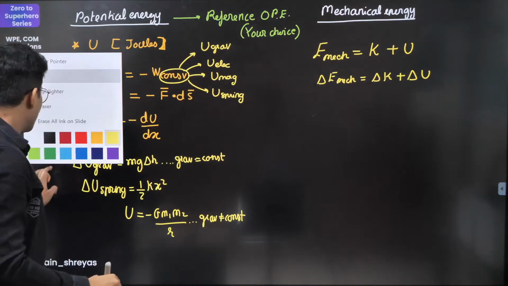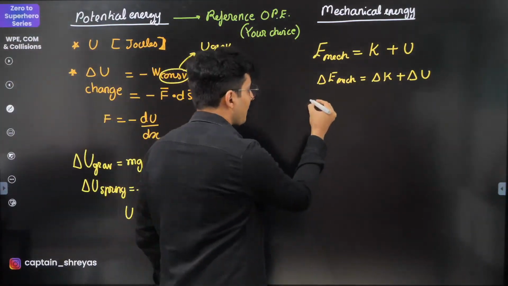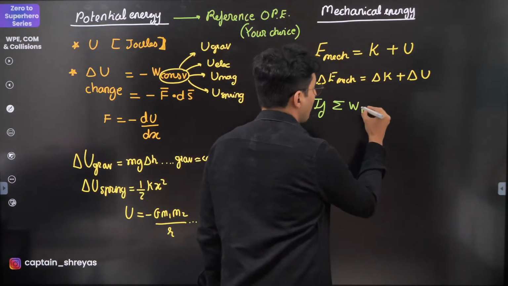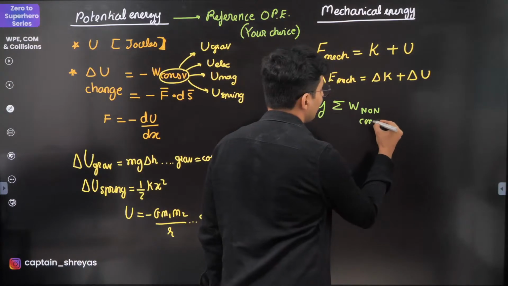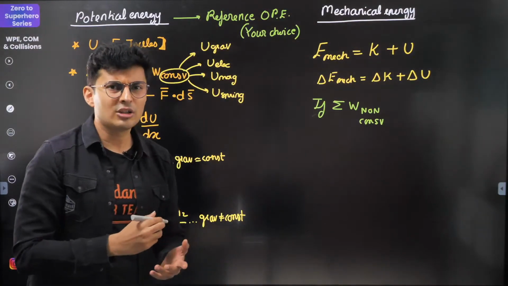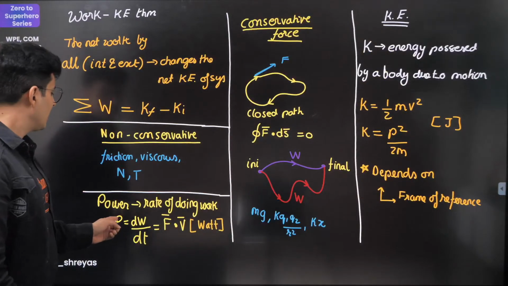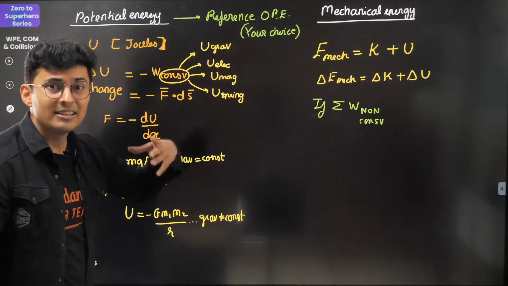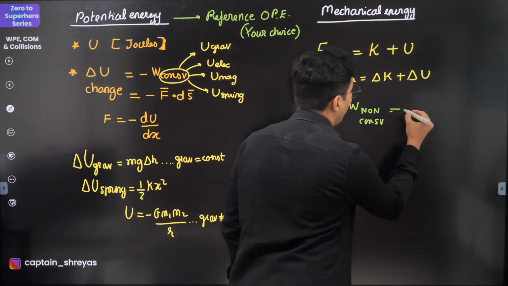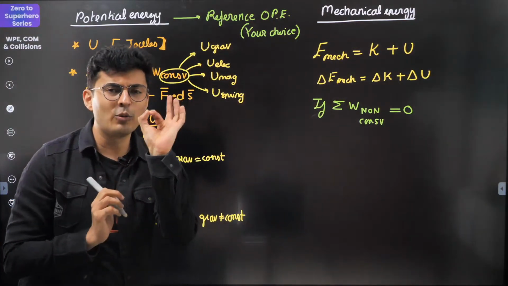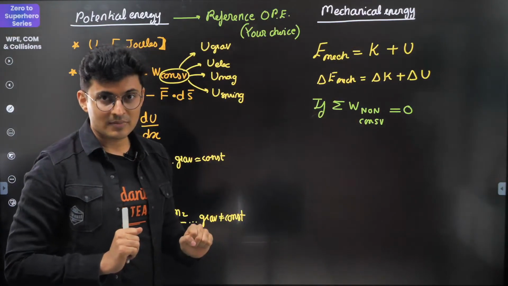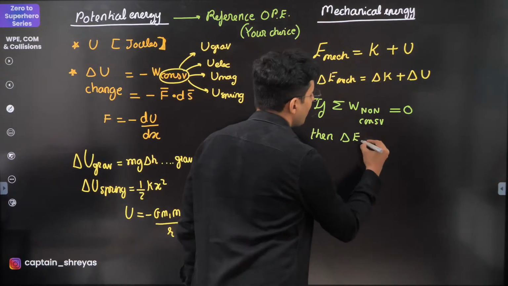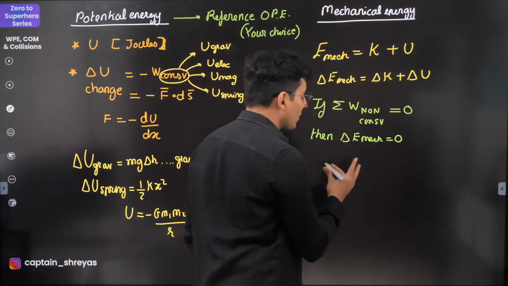Observe this. If the total work done by non-conservative forces, in case you forgot, these forces: normal, tension, friction, viscous, etc. If you see, these evil forces are not doing work, so basically zero work is done by the evil forces, then delta E_mech is basically zero.